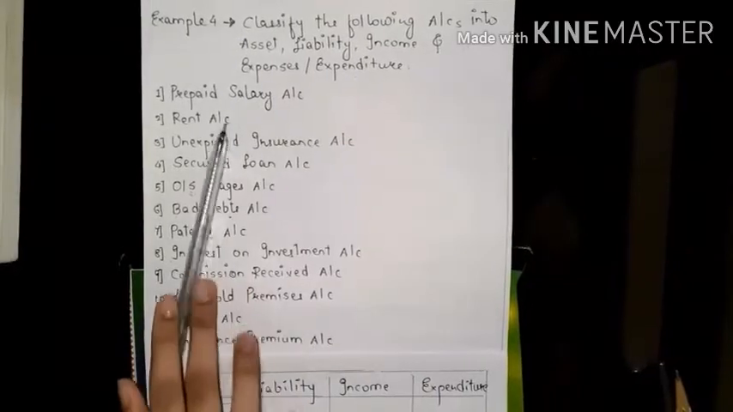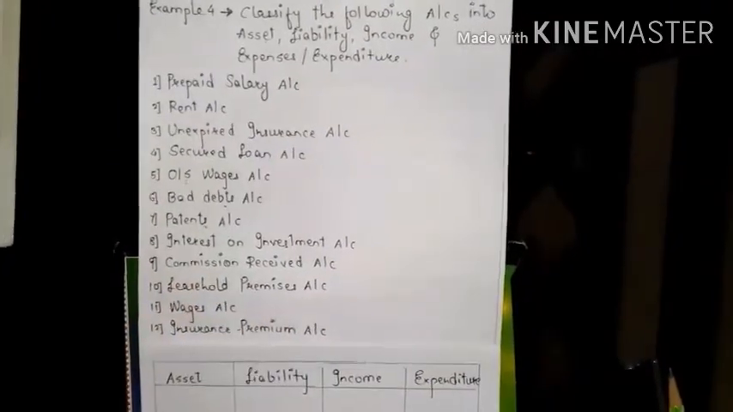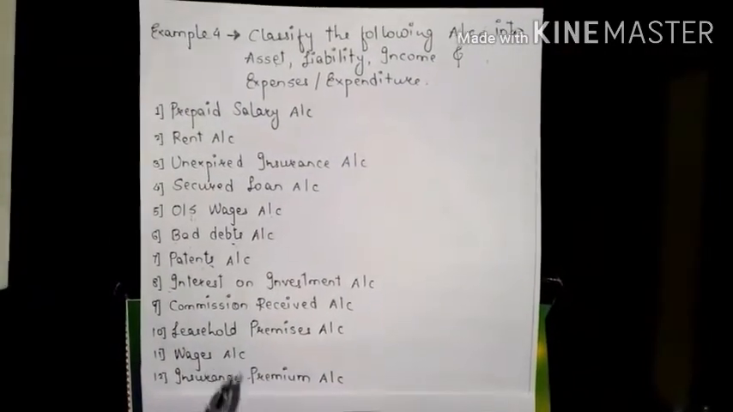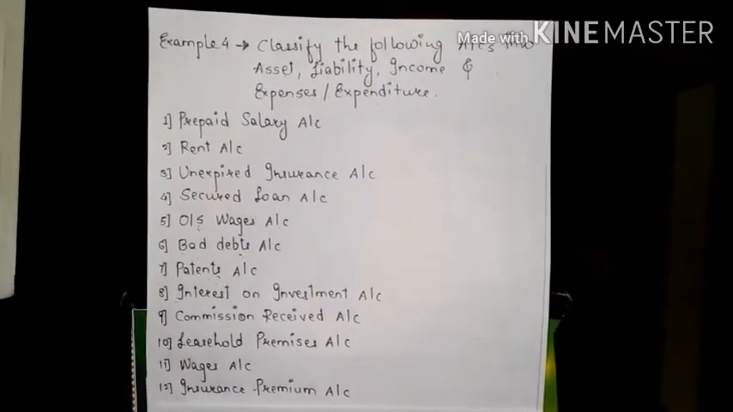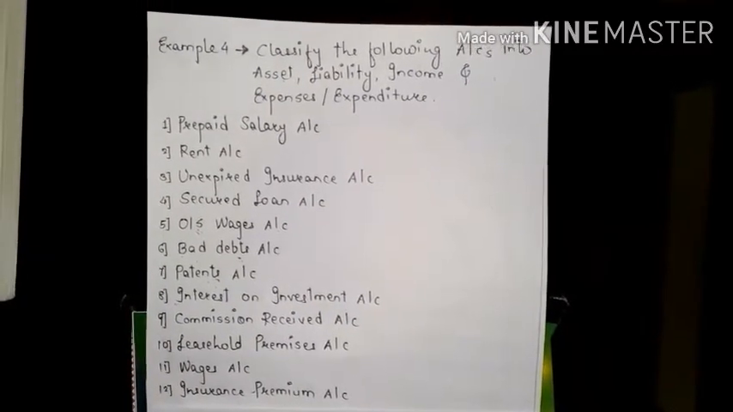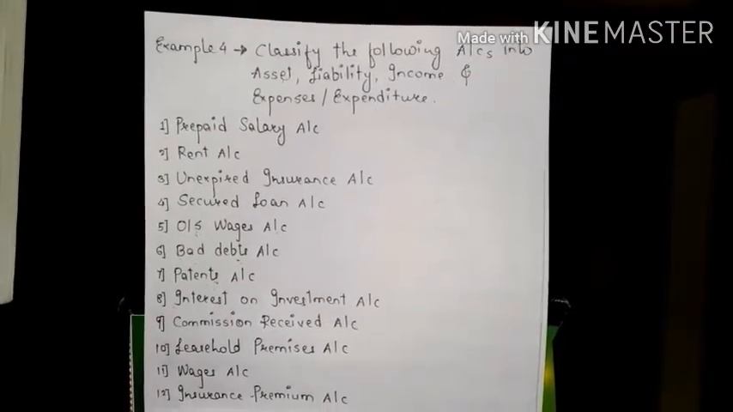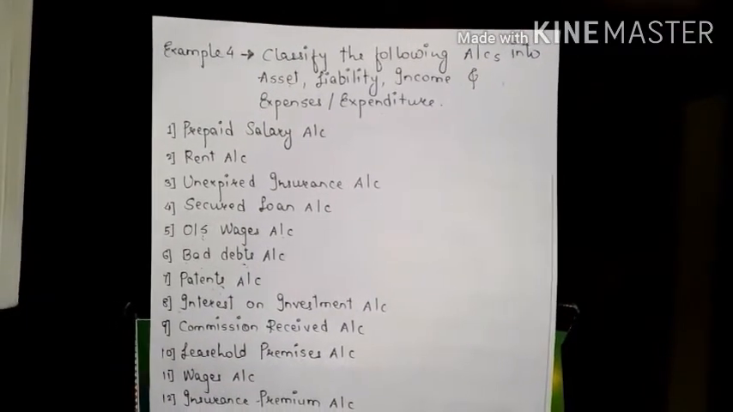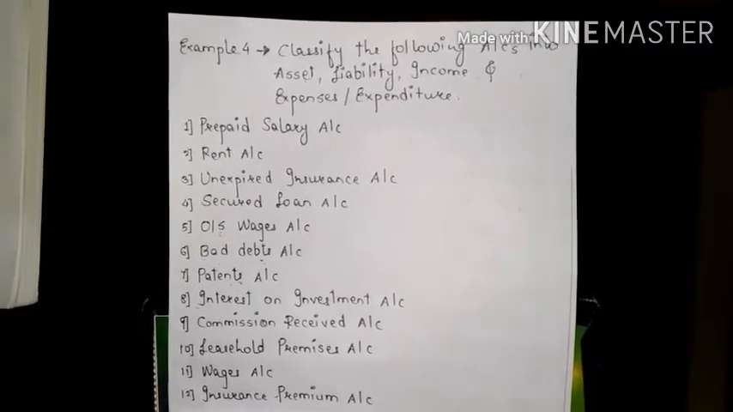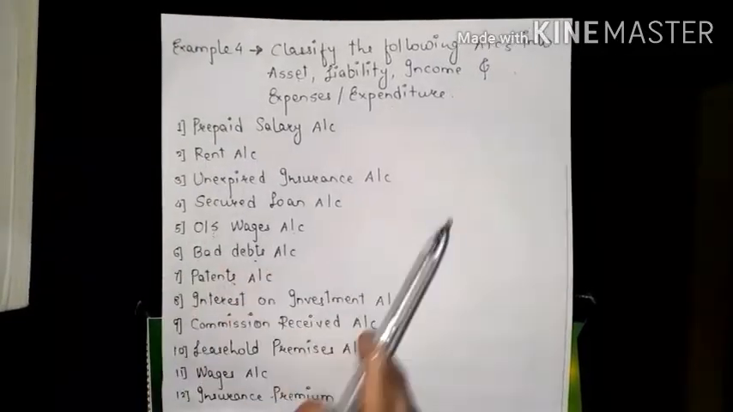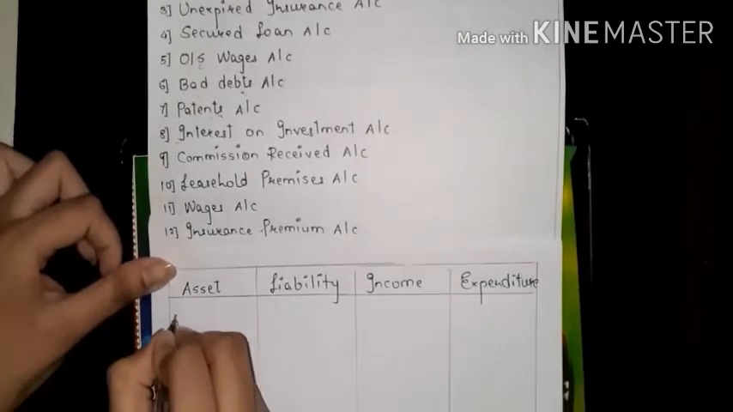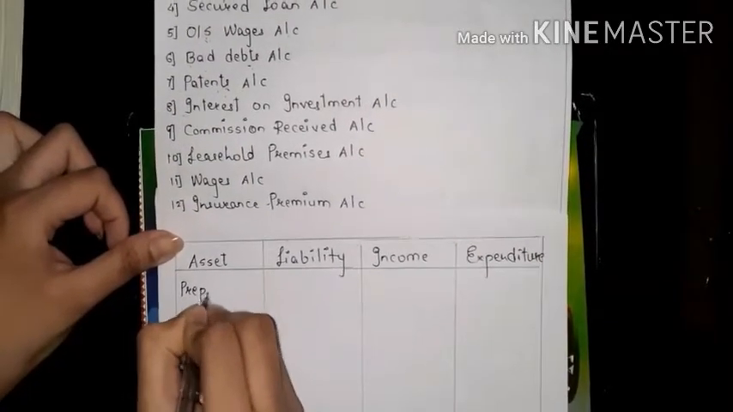Now let's begin with the first account, prepaid salary account. This is our asset. Why is it our asset? Because we have paid salary to our employees in advance. We have reduced the future expenses; we need not pay a salary to our employees as we have already paid in advance. That future expense will be saved. That is called prepaid salary, which is our asset. So we will write down here prepaid salary account.